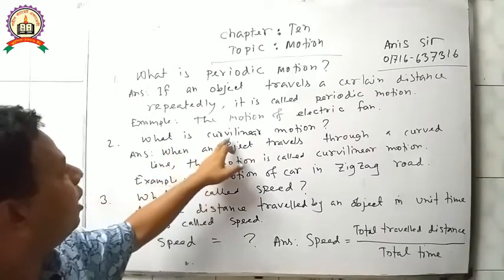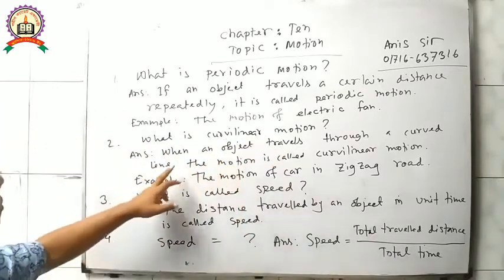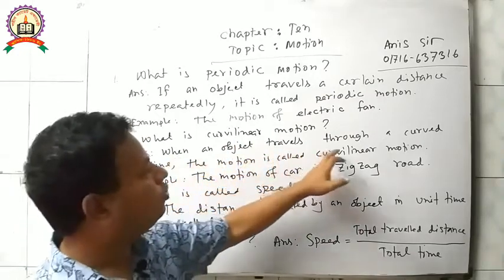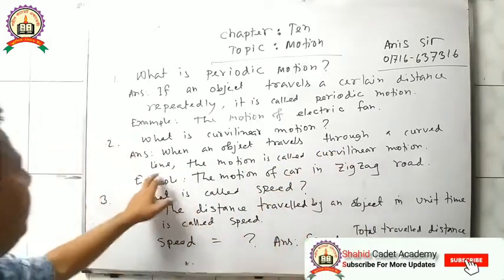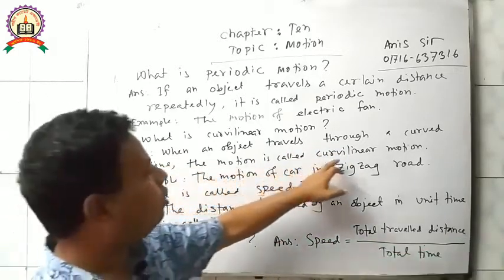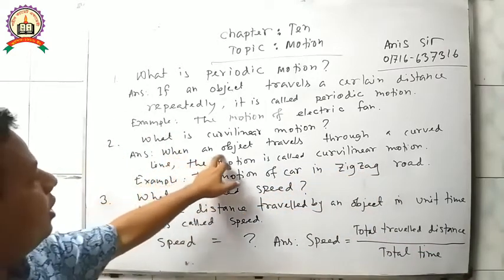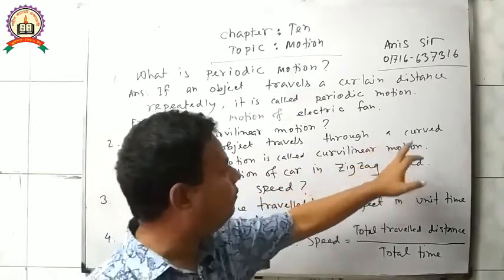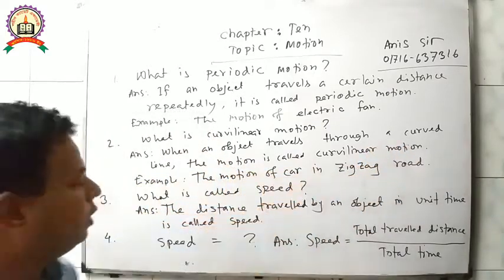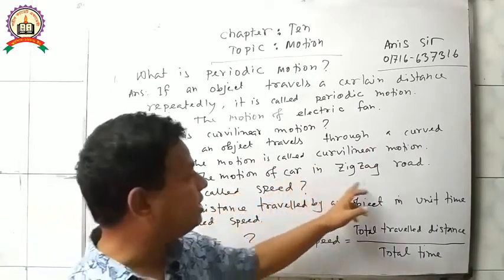Next, question number 2. What is curvilinear motion? Answer: When an object travels through a curved line, the motion is called curvilinear motion. For example, the motion of a car on a zigzag road.